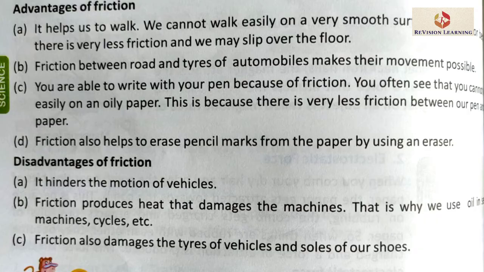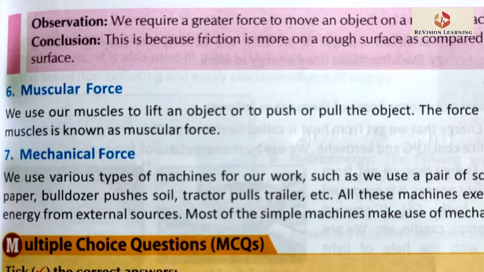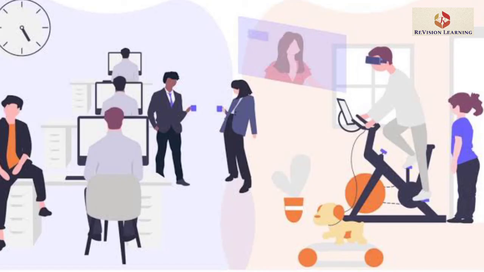Now the next force is muscular force, and this is very easy. The force which is produced by our muscles is known as the muscular force. And the next is mechanical force. The mechanical forces are those forces which involve contact with the other object on which the force is applied. Many simple machines like bulldozers or tractors use this mechanical force to work.